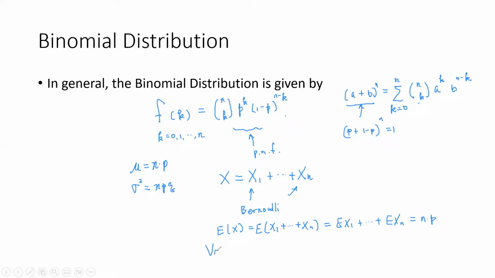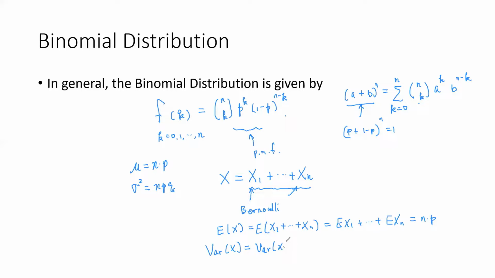Now the variance of X: because we have n Bernoulli trials, all these random variables are independent. Well, we didn't introduce the concept of independent random variables here, but there's another video that talks about that. There's a property of variance of the sum. If the random variables are independent, then the variance of the sum equals the sum of the variances.